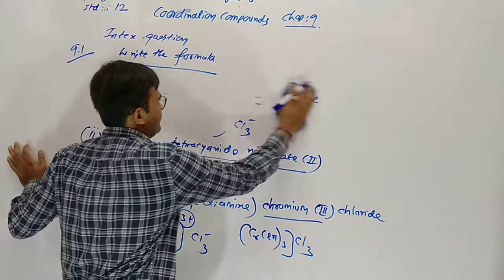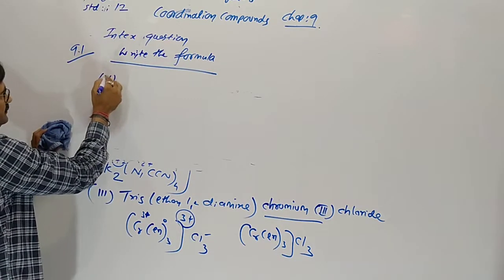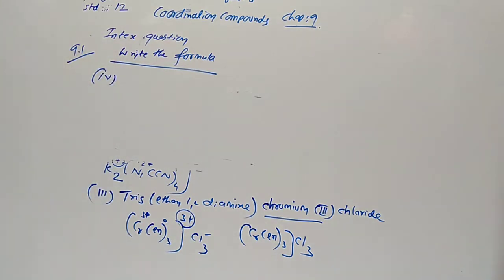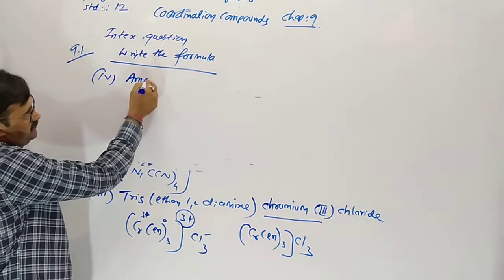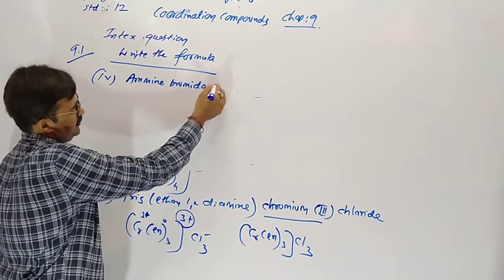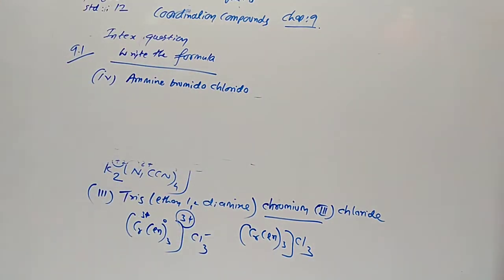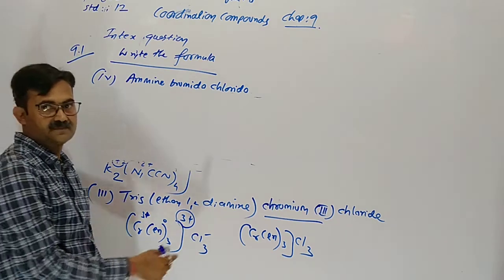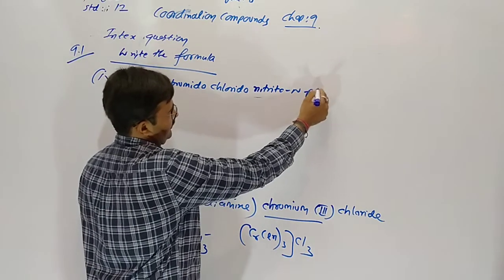Now the fourth one is asked like this: amminebromidochloridonitritoplatinum.